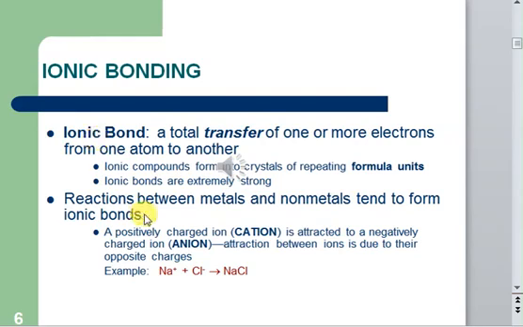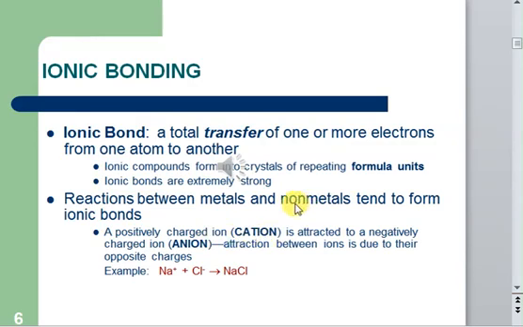The ionic bond is not formed between all types of elements. It is necessary that it is formed between a metal and a non-metal. Why? Because metals are very good losers of electrons. They can lose electrons very easily. When a metal loses electrons, it forms a positively charged ion, known as a cation.